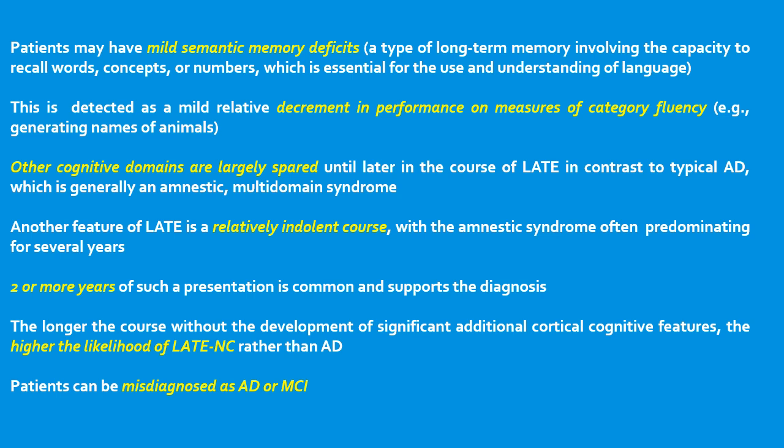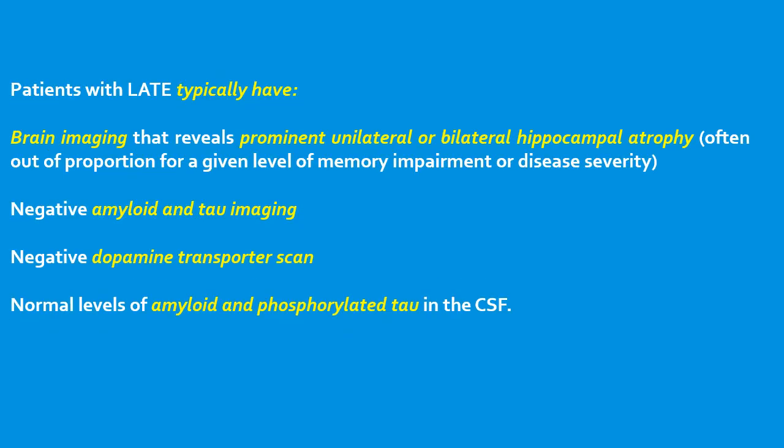Another feature of LATE is a relatively indolent course, with the amnestic syndrome often predominating for several years. Two or more years of such a presentation is common and supports the diagnosis. The longer the course without the development of significant additional cortical cognitive features, the higher the likelihood of LATE-NC rather than Alzheimer's disease. Patients can be misdiagnosed as AD or mild cognitive impairment.